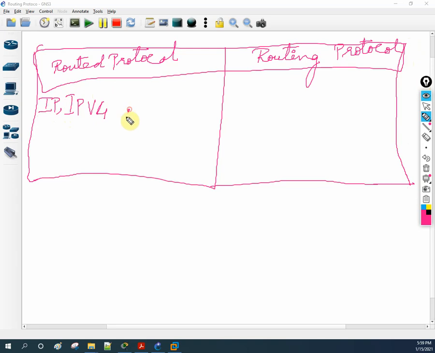For routed protocols we have IPv4 and IPv6. See here, I wrote this one, and if you go here to the routing protocols, we can write RIP version 1, version 2, and we can write OSPF, and I can write EIGRP, and we can say BGP and IS-IS.